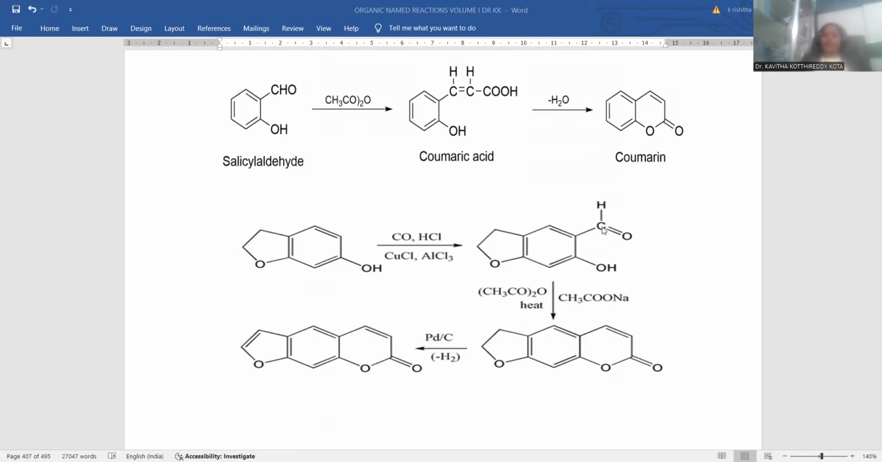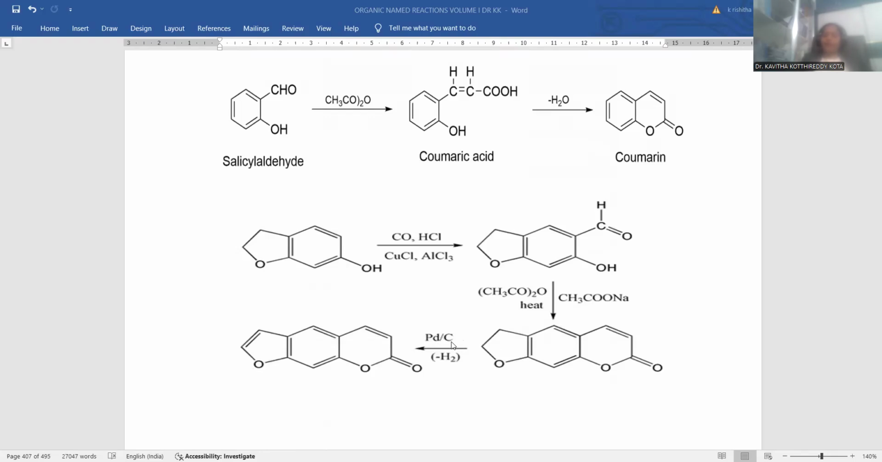Acetic anhydride is supposed to be treated with this aldehyde, so condensation takes place and subsequently dehydration. So here you can notice the coumarin nucleus. Coumarin is originated. Still, I want to improve its aromaticity by removing the hydrogens from this heterocyclic ring as well. That's why palladium carbon is also going to be treated. Palladium carbon is better known for removal of hydrogens.